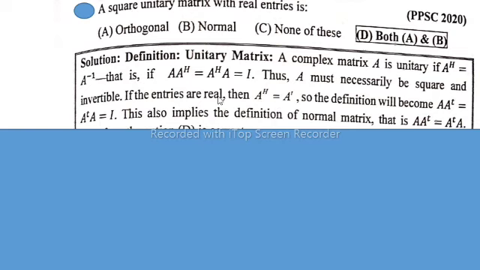If the entries are real, then A^H is equal to A transpose, so the definition becomes A transpose A is equal to A A transpose is equal to identity. This also implies the definition of a normal matrix, that is, A transpose A is equal to A A transpose. So option D is correct, both A and B, that is, orthogonal and normal, which is the required solution.